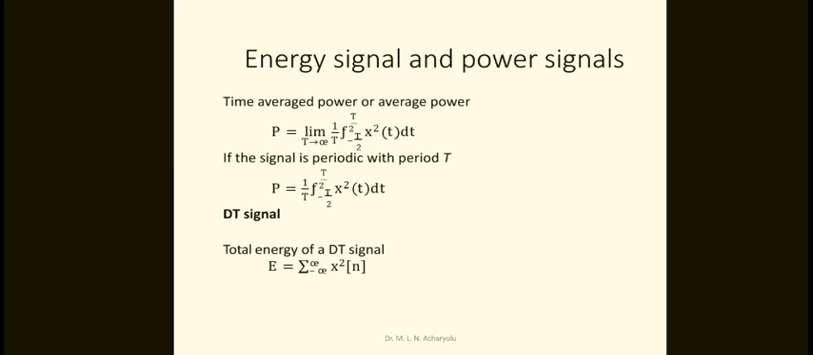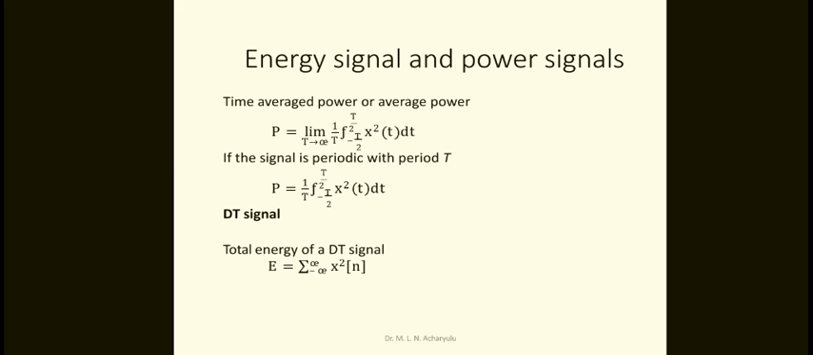Now, the time average power, or the average power, P is equal to the limit T tends to infinity of 1 by T integral of minus T by 2 to T by 2 x square of t into dt. If the signal is periodic with period T, then P is equivalent to 1 by T integral of minus T by 2 to T by 2 x square of t into dt. So that means what actually? If it is infinite, then that is called the power. What is the energy signal? If it has some time period, then the power is 1 by T integral of minus T by 2 to plus T by 2 of x square of t into dt.